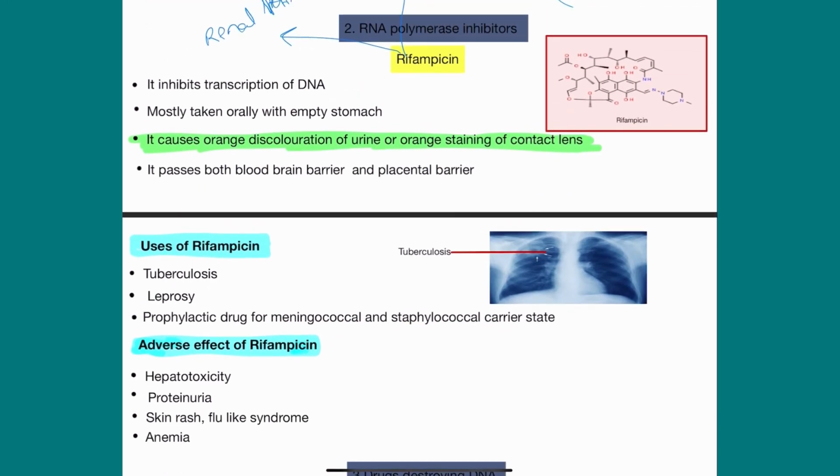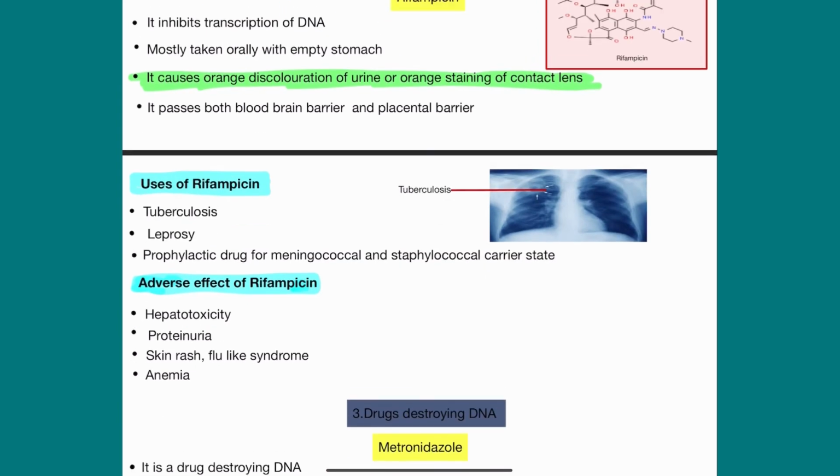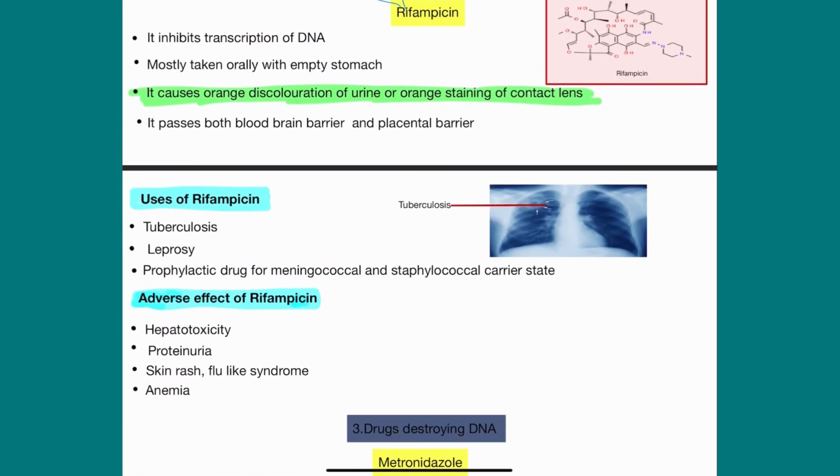Adverse effects of rifampicin: hepatotoxicity, proteinuria, skin rash, flu-like syndrome, and anemia, meaning deficiency of the blood occurs. Please learn that tuberculosis. It's very important. So I will highlight this tuberculosis.